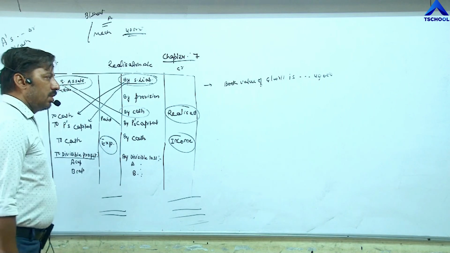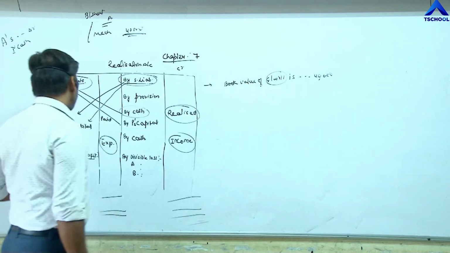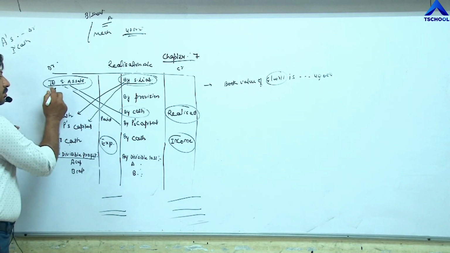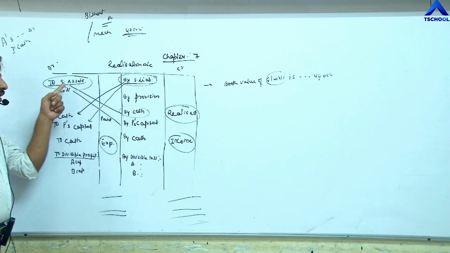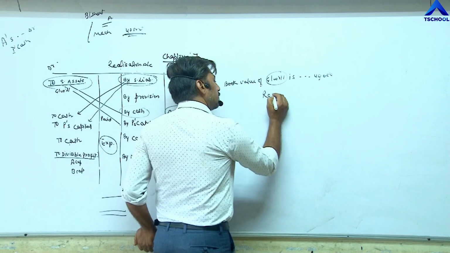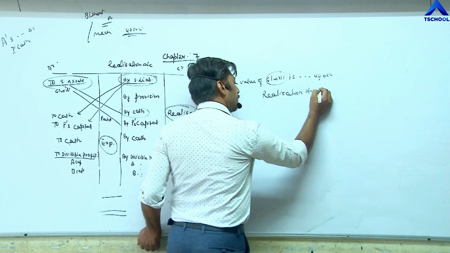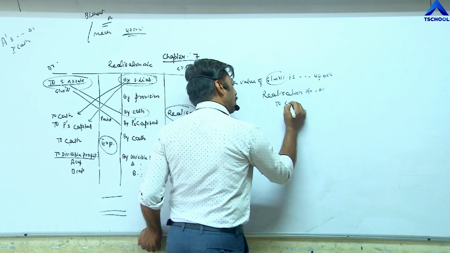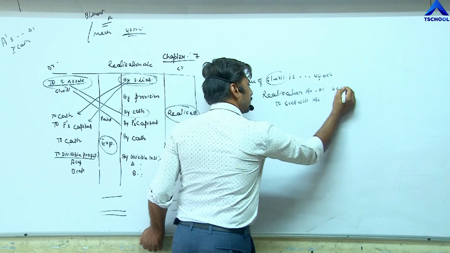So first of all, we need to close the account of goodwill, by writing here goodwill. So entry becomes realization account debit to goodwill account 40,000, first entry.